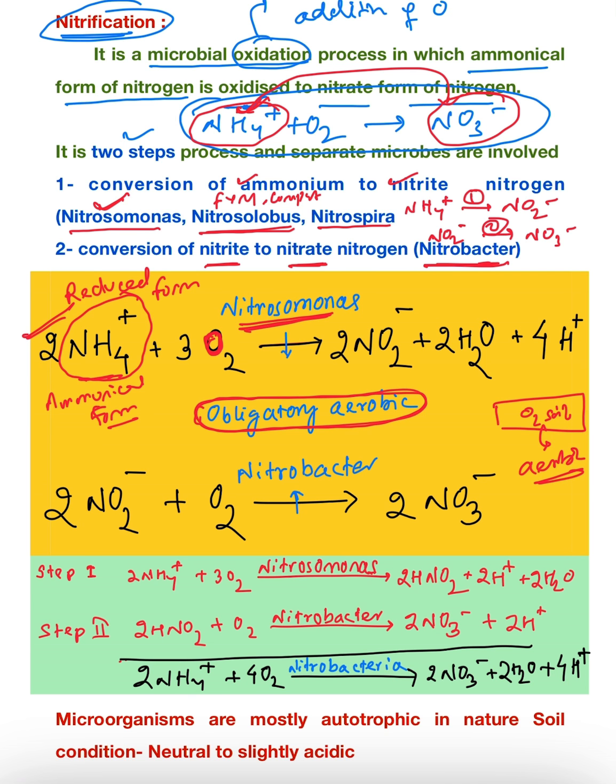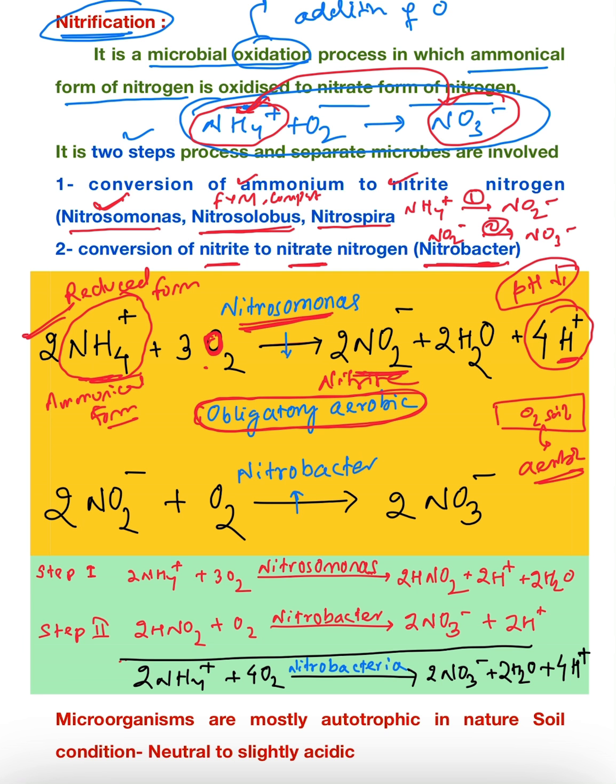Now in the first step, NH4+ ion will react with oxygen to give nitrite. This is our nitrite. Water will be released and H+ will be released. As you can see, in the first step, H+ ion or hydrogen ion is released, hence your soil pH will decrease.